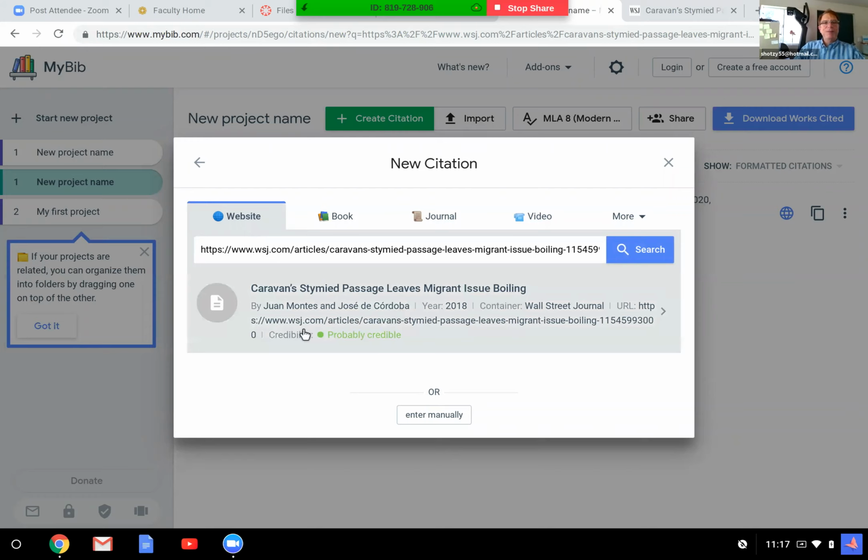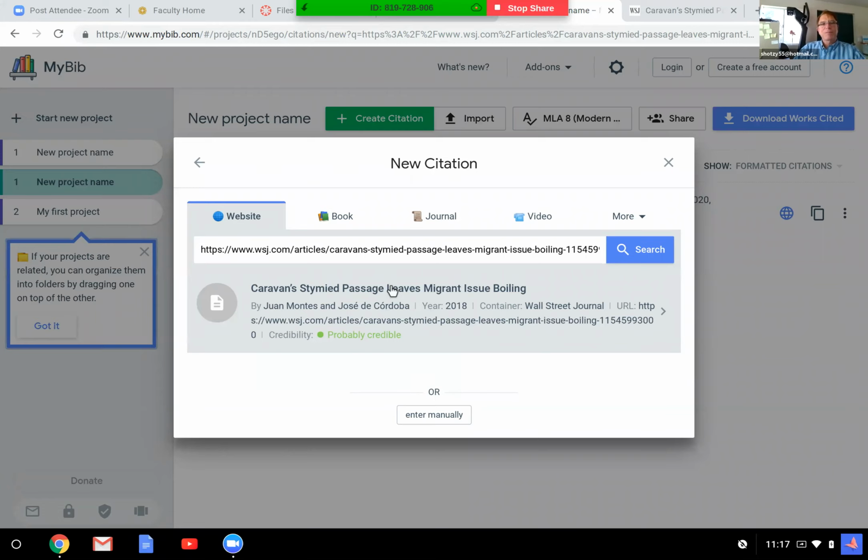And as a matter of fact, here underneath when I click it, they've got some of the information that they found. Now, the thing to note at the bottom is it says credibility. Credibility, and it says probably credible, which means it may or may not be credible. So they want to warn you on that.